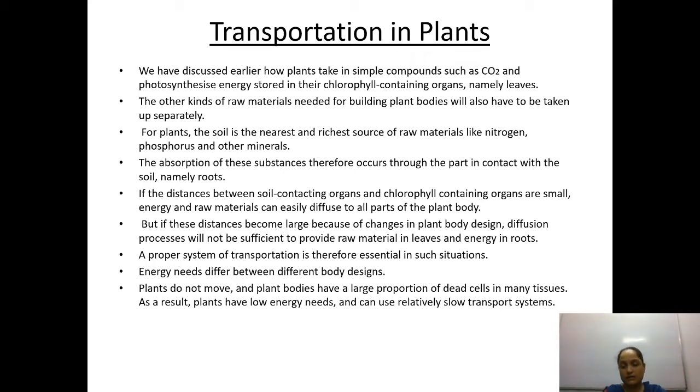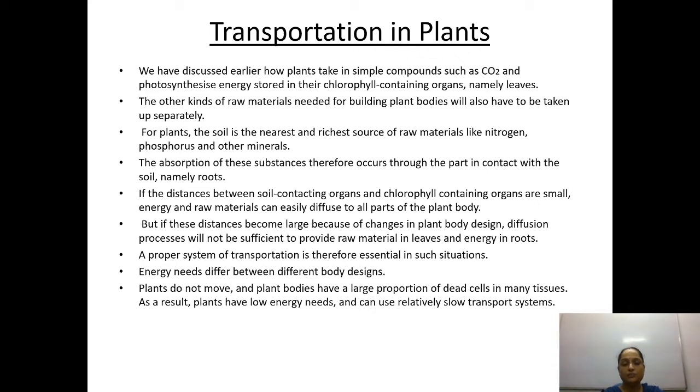Okay, here this statement means that whatever materials are absorbed through the roots cannot be provided to the entire plant body with the simple process of diffusion. And whatever food is synthesized inside the leaves cannot be easily transported to the roots, because each and every part of the plant requires food. Okay, they require some sort of special tissues to do the work of transportation. So a proper system of transportation is therefore essential in such a situation.